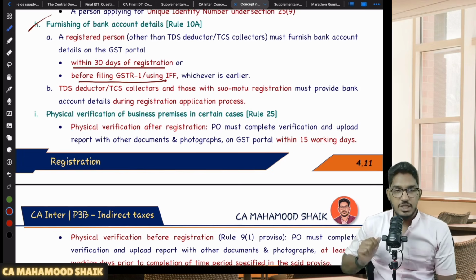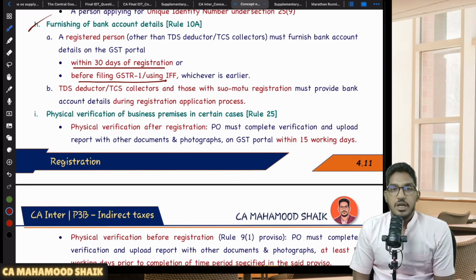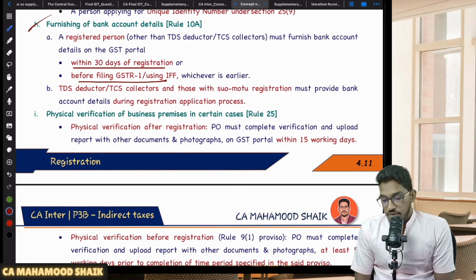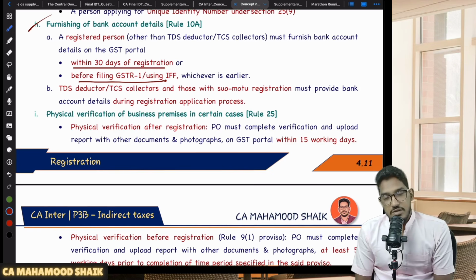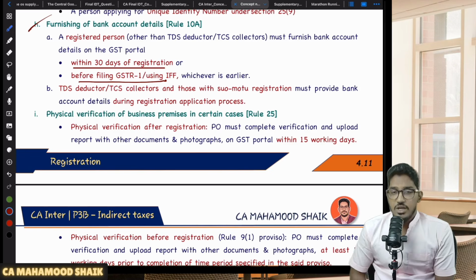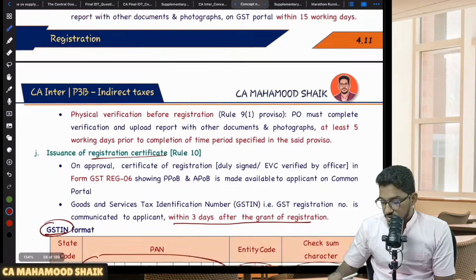So if I have to put it the other way around, you will get 30 days of time after you get the registration certificate to furnish the bank account details. In case you are not furnishing your bank account details after getting the registration certificate, within 30 days from the date of grant of registration certificate, then also the PO can proceed ahead and cancel your registration. So that is what Rule 10A is. So that's what they say here.